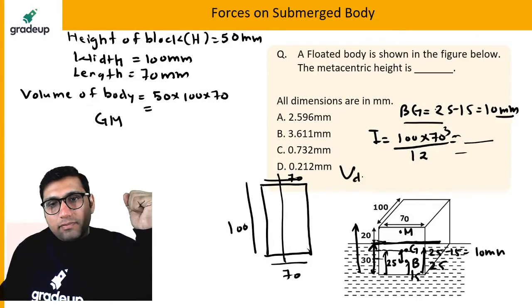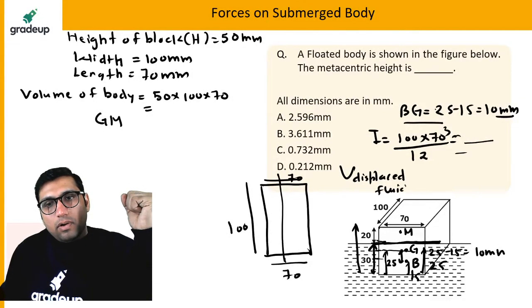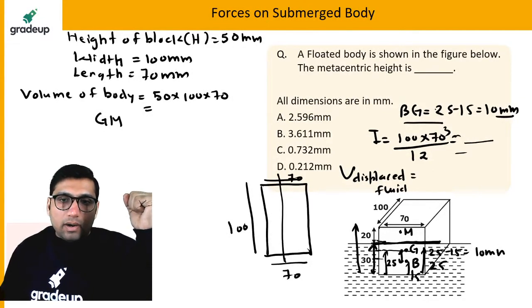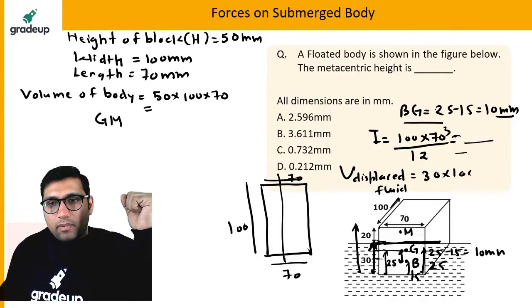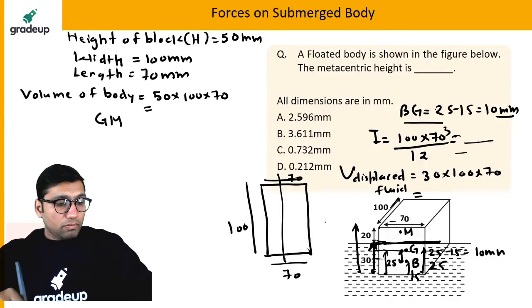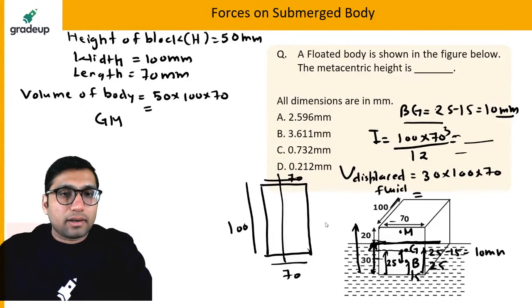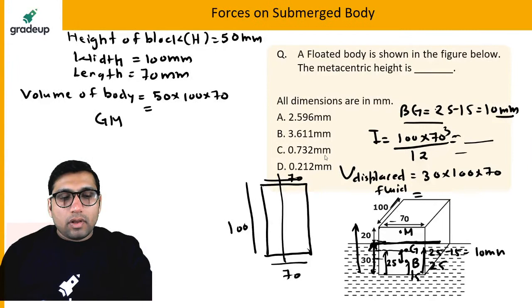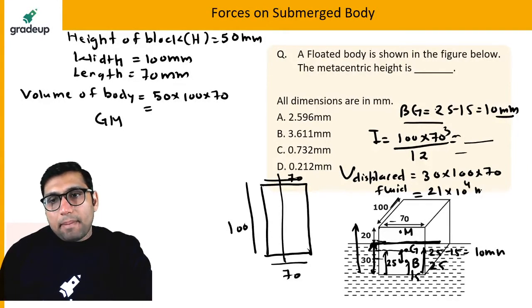And volume of displaced fluid will be equal to what? The height of the displaced fluid is equal to 30. The width is 100 and the length is 70. This will give you the volume of the displaced fluid. Come on, tell me what is the answer. Hurry up. Yes. So volume of displaced fluid will be equal to 21 into 10 power 4 mm power 3.